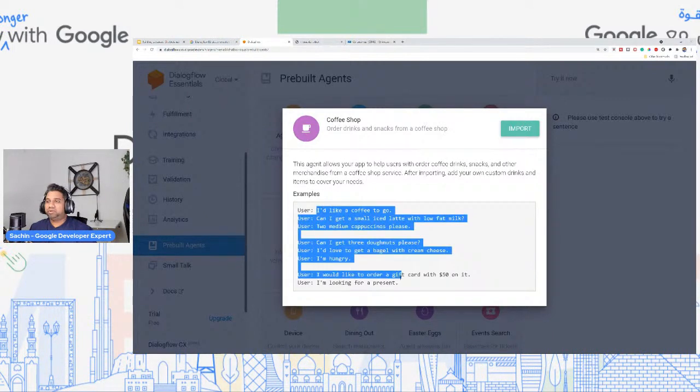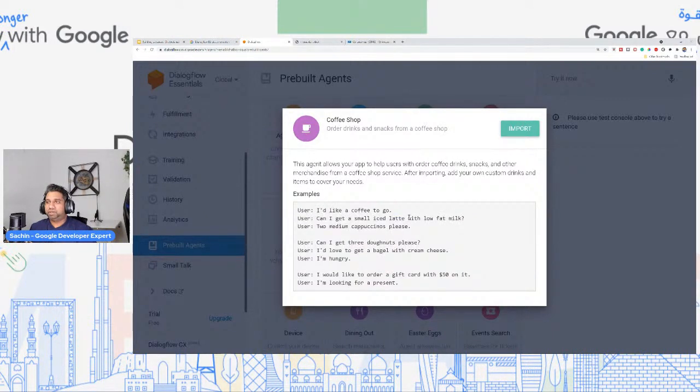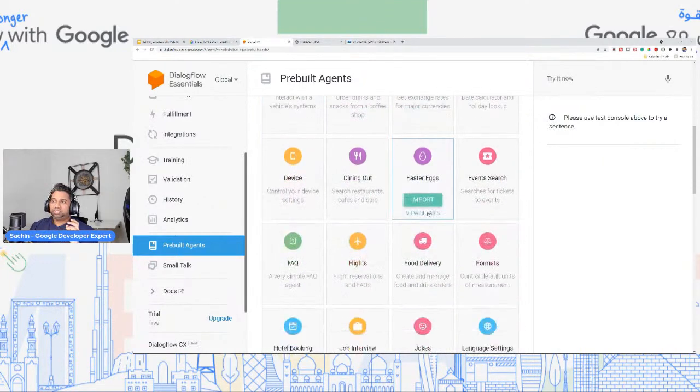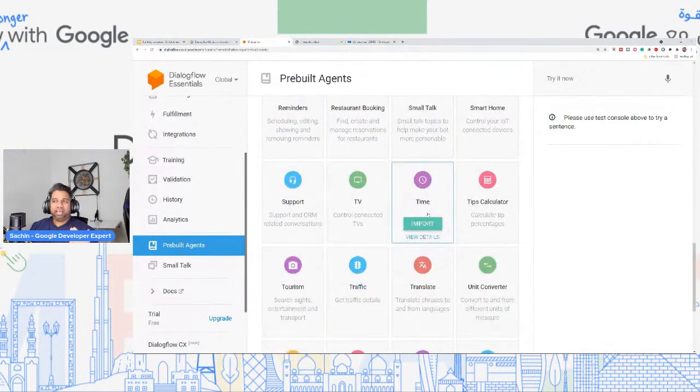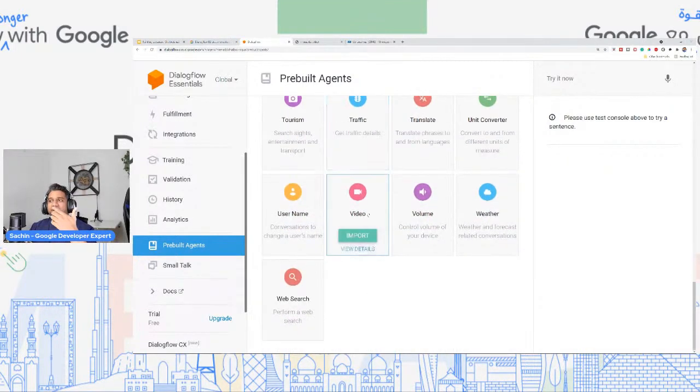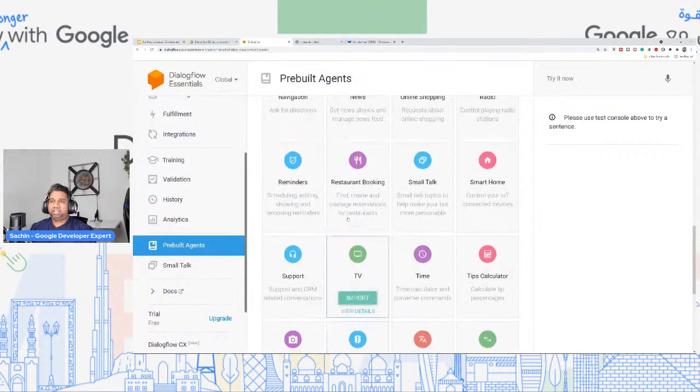So these are some of the things that this specific pre-built agent automatically handles, so you don't have to go ahead and create all of that. The main benefit of pre-built agents is, depending on all these use cases that you see here, you don't have to start right from scratch. You can import some of these pre-built agents and have this information automatically available.